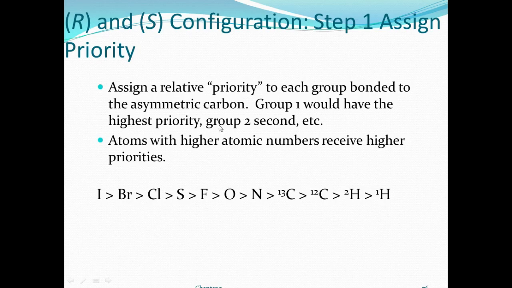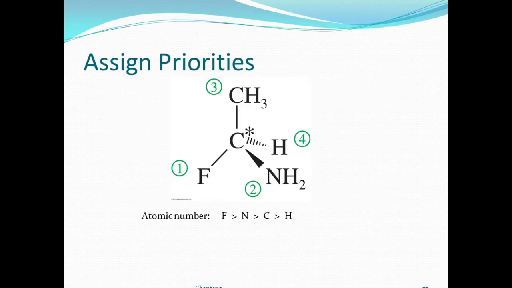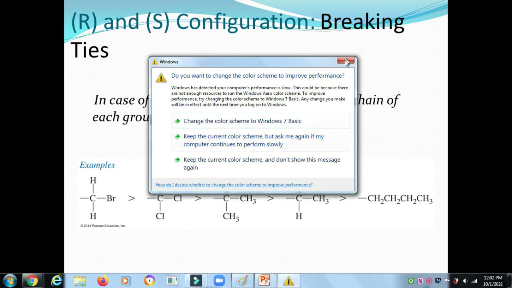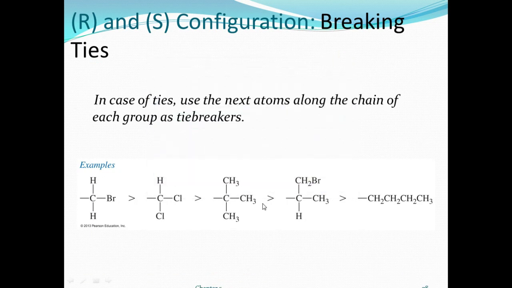Group 1 has the higher priority, number 1. Don't confuse this; it is for the RS configuration. This topic is very critical, so definitely go and read it. So any chiral molecule having four different groups, an enantiomer, you write like that. It is a Fischer projection. Okay, then you find out the RS configuration.